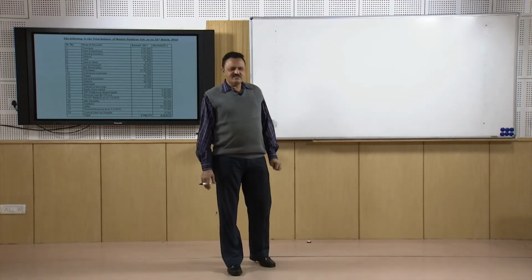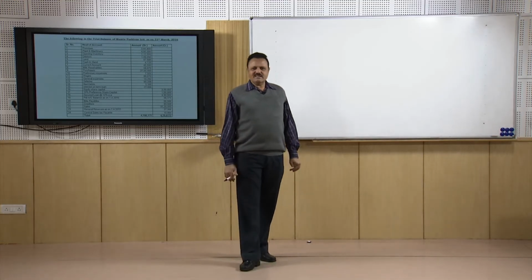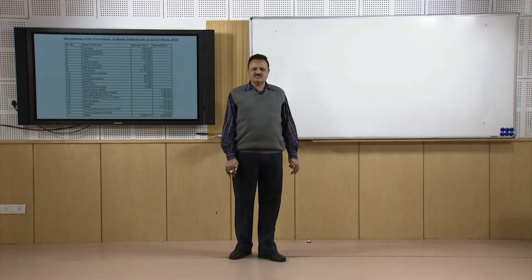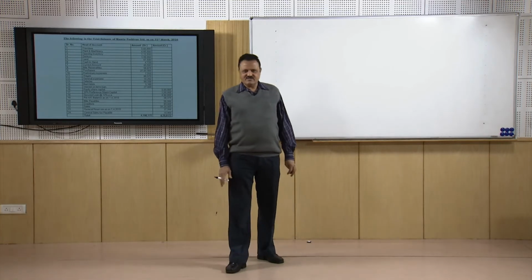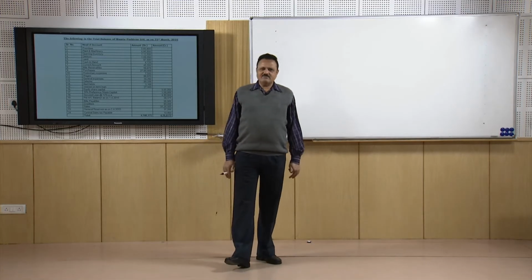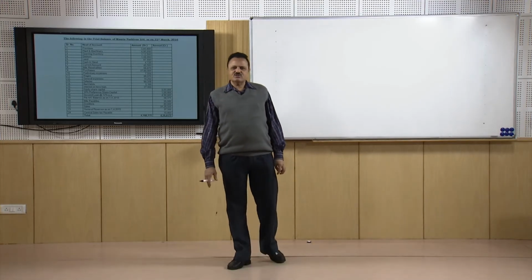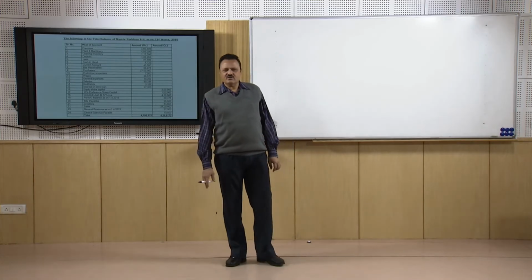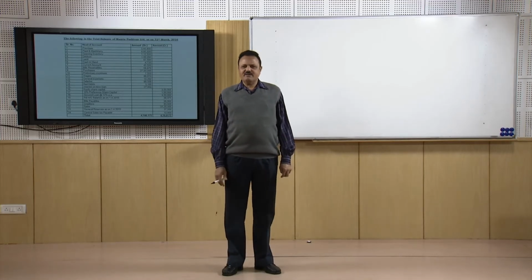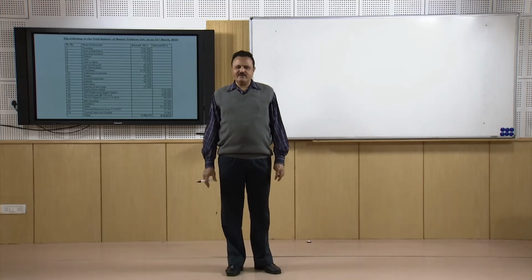Similarly, convertible shares are those which can be converted with the willingness of both sides, the buyer of the shares as well as the issuer, meaning the company. Normally, preference shares are issued in India for 5 years. After 5 years, either they have to be redeemed, meaning bought back by the company, or if they are convertible, they may be converted into equity shares. If the buyer is comfortable and the company is comfortable, that the buyer does not want the money back and the company does not want to pay the money back, then those shares can be converted into equity shares. Those are the convertible preference shares.